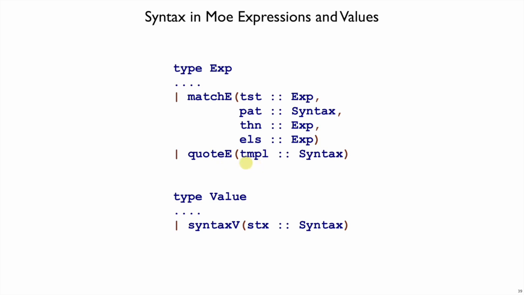And we'll represent both templates and patterns using syntax at the Shplait level. But we will not use Shplait's pattern matching to work with these syntax objects. The result of a quote e expression is going to be a syntax object value, so we need a new syntax v in our value. Again, we'll represent those syntax objects using Shplait's syntax objects, very much like the way we use int inside of an int v to represent Mo integers using Shplait integers.